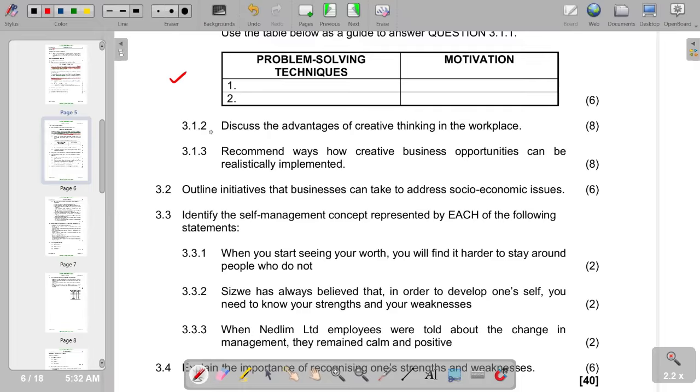Moving on to question 3.1.3. You have to recommend ways how creative business opportunities can be realistically implemented. So, in terms of realistically implementing those creative business opportunities, we have a list of points that we have.